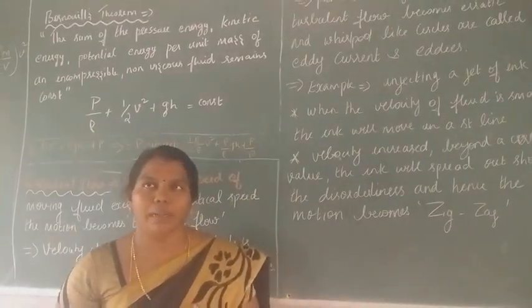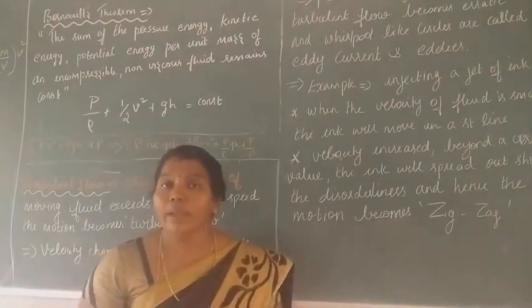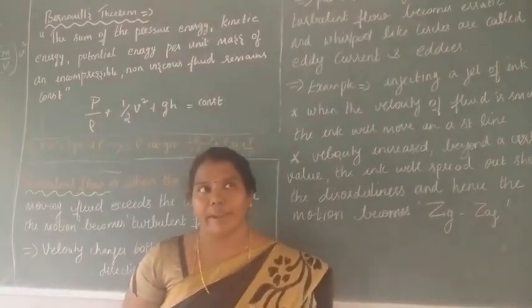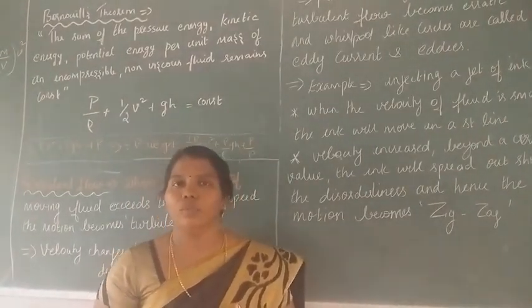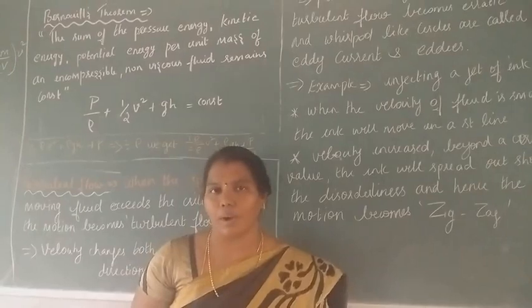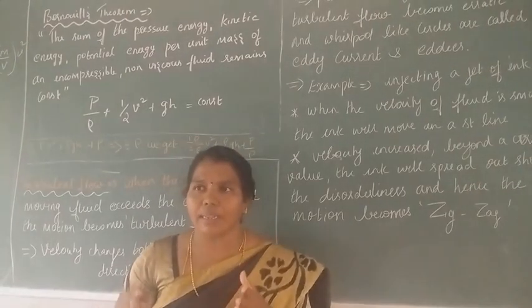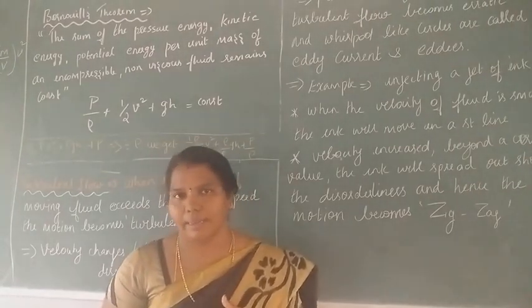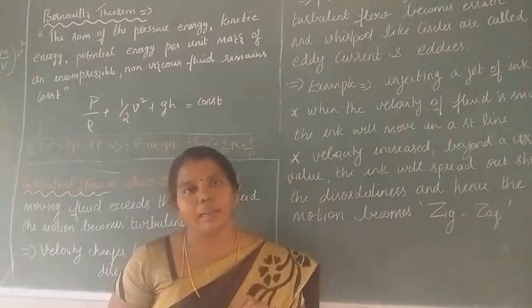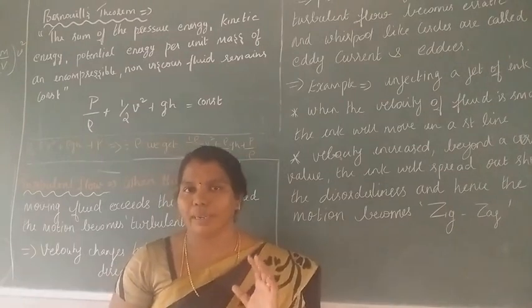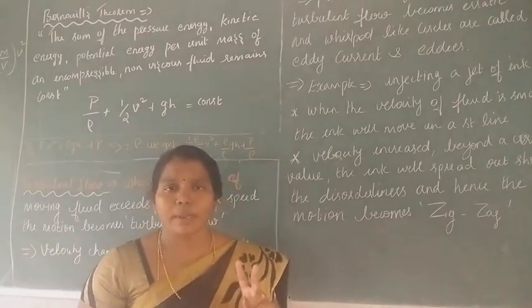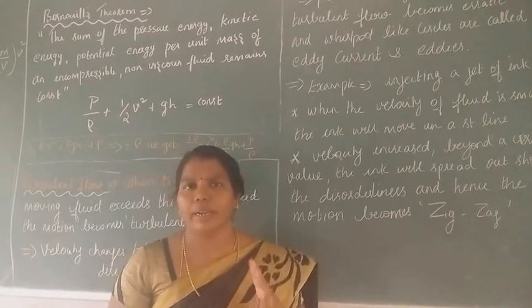Can you remember the equation of continuity? From that, the final answer we got is area times velocity equals a constant. That means if the area increases, the velocity decreases. So according to the equation of continuity you got that answer. Is it? Yes. So what is the second type of fluid dynamics?